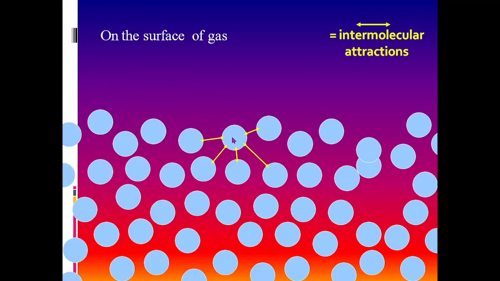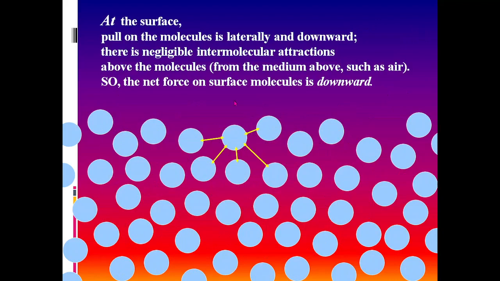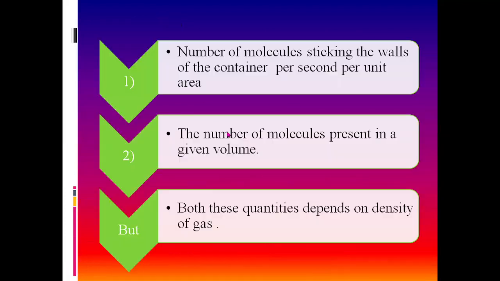Therefore, there is a resultant force acting on the gas molecules, acting inside the container, and therefore at the surface the pull on the molecules is lateral and downwards. There is negligible intermolecular attraction above the molecules. So the net force on surface molecules is downwards.